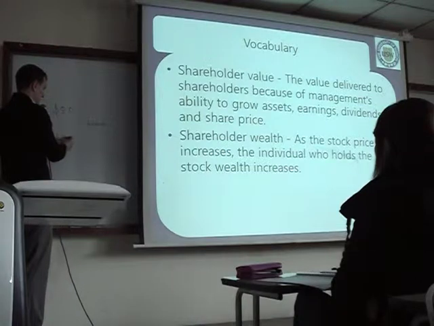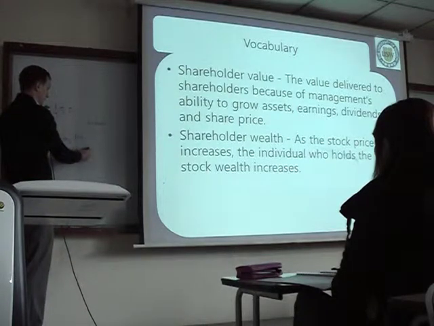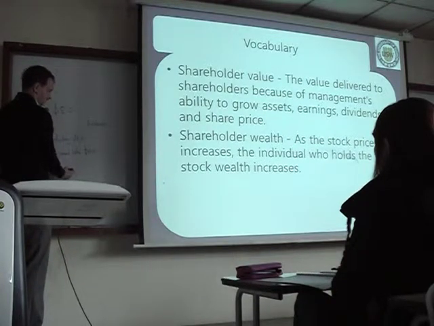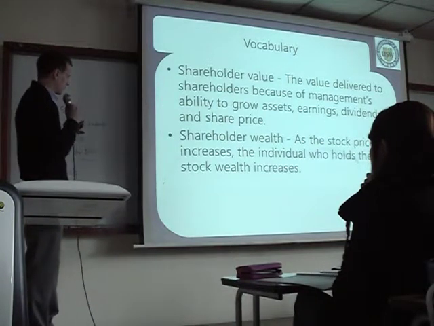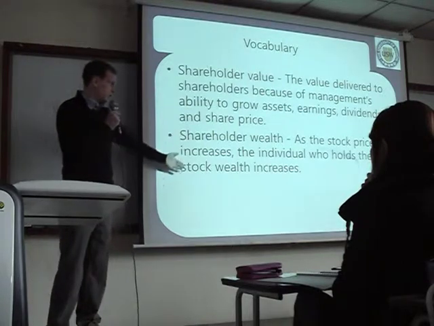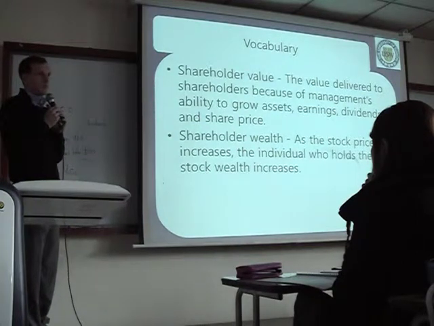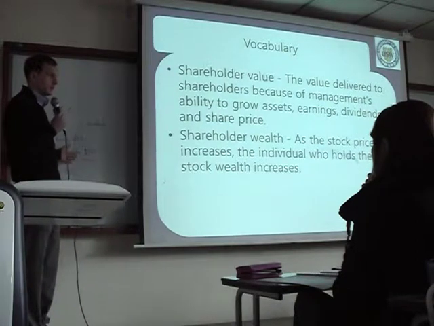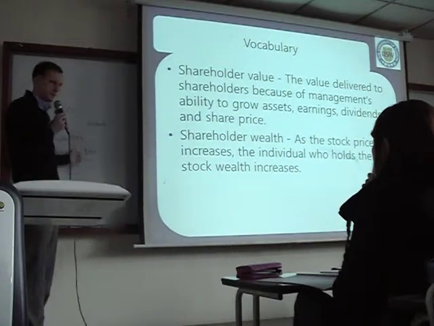So today the price is $50. Okay, 3 years later it's $100. So I can sell my stock after 3 years, and I'll make a profit of $50. Do you understand? So that's how. So if the stock price goes up, we're saying that the individual who holds the stock, their wealth increases. Okay, there's a small problem. What if everybody sells all their stock at the same time? Then the stock price will go down, right? But anyway, we count this as wealth for the stockholder, the increase in the stock price.